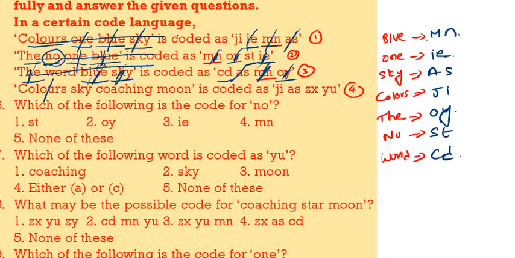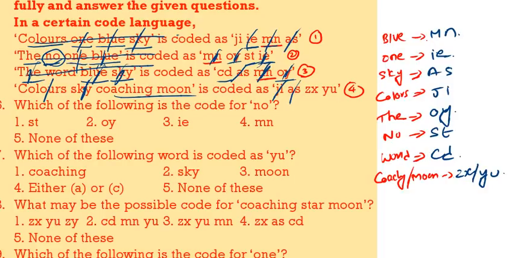Come to the last one, colors sky coaching moon. Colors means JI, sky means AS, coaching moon, these are the two words left. The code for either coaching or moon can be either ZX or YU. Now come to the questions.